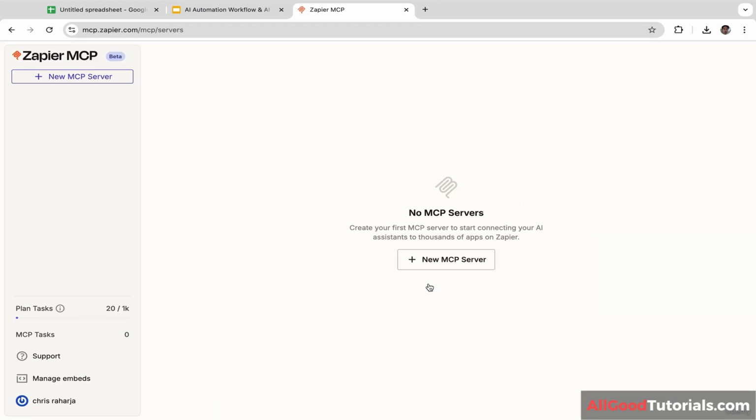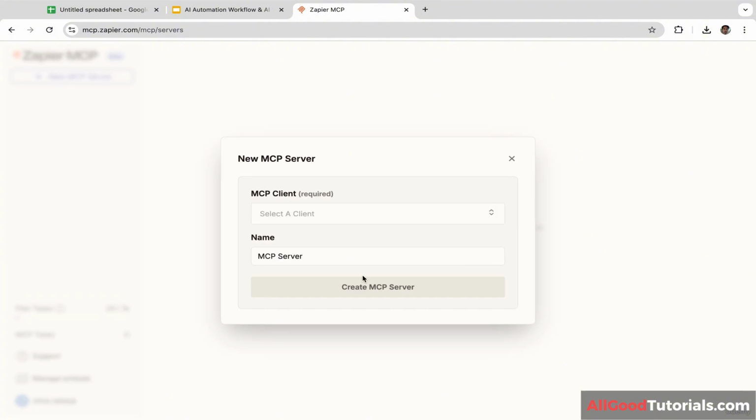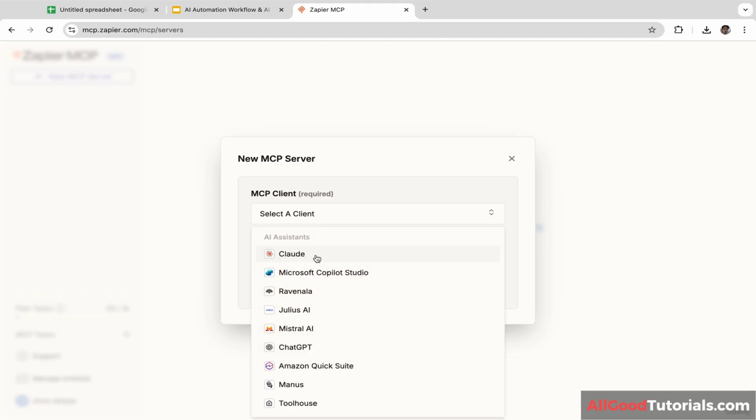Make sure you have already logged into Zapier. You can log in using your Gmail account. Okay, now let's click this New MCP Server. Now we will need to select the MCP client. Let's click this. There are many options like Claude, Microsoft Copilot, Julius AI, Mistral AI, ChatGPT, Manus, and still many more. I'm going to select Mistral AI.